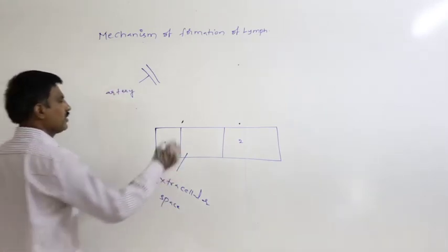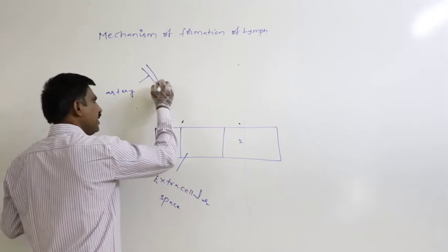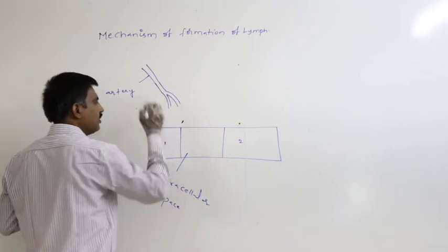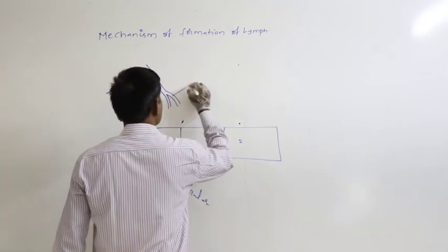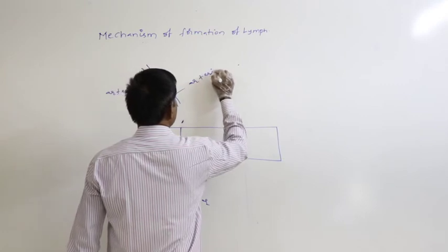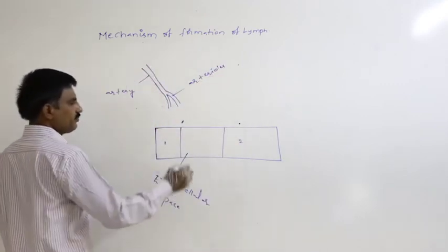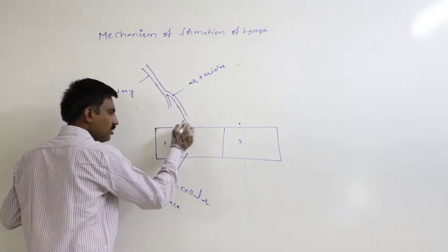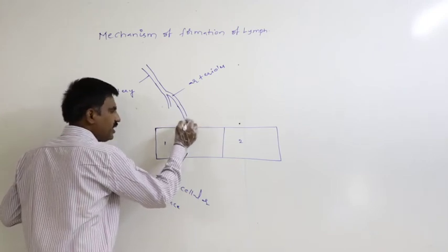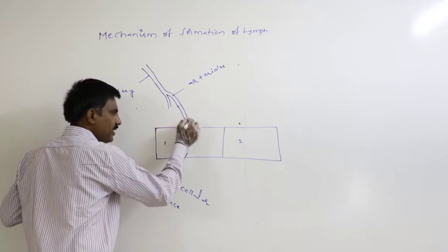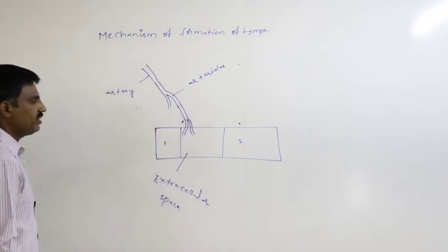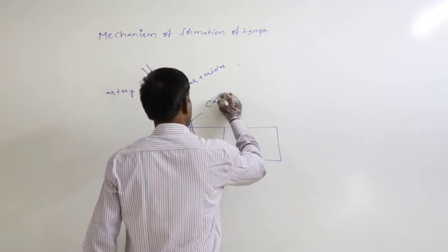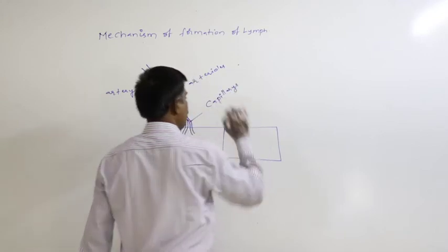This is said to be the artery. Definitely artery divides into arterioles. This is the arterioles. Again this arteriole inside of extracellular space divides into fine branches, that is said to be the capillaries.